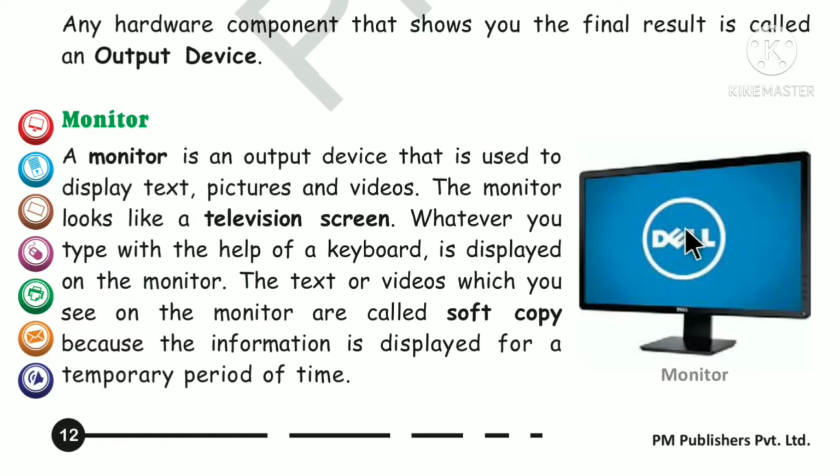All these are called soft copy. Why? Because the information is displayed for a temporary period of time. ये थोड़ी देर के लिए दिखाई देते हैं, बाद में कंप्यूटर ऑफ करने से ये दिखाई नहीं देगा ना. So this is only a soft copy. This is displayed for a temporary period of time.